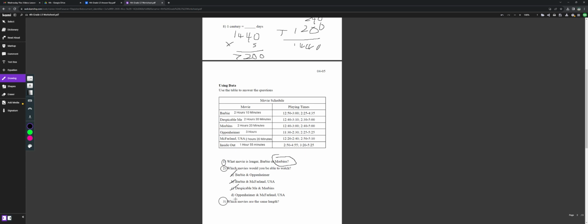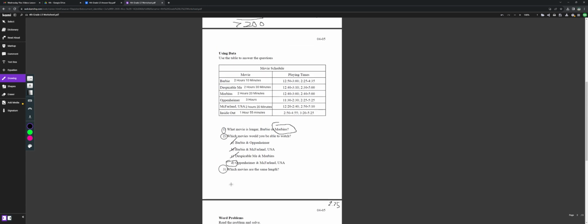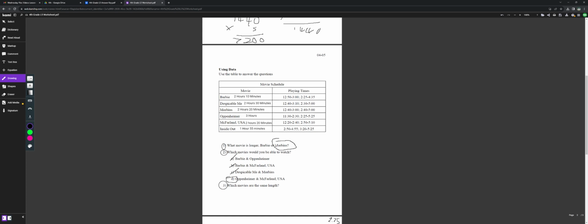But D is the answer, because if you look at Oppenheimer, if you watch the first one, then you'll be able to watch the second one, because after Oppenheimer ends, you still have 20 minutes to be able to watch the McFarlane USA. For number 3, which movies are the same length? That would be Morbius and McFarlane.